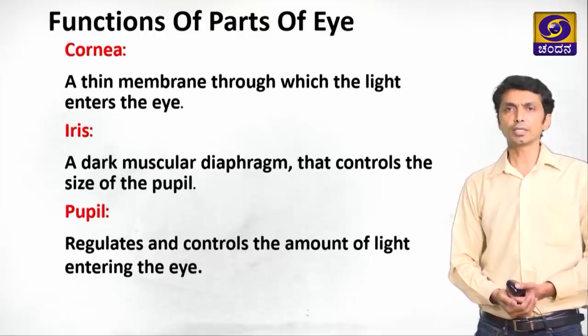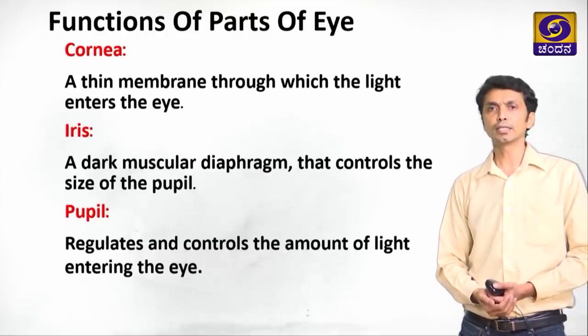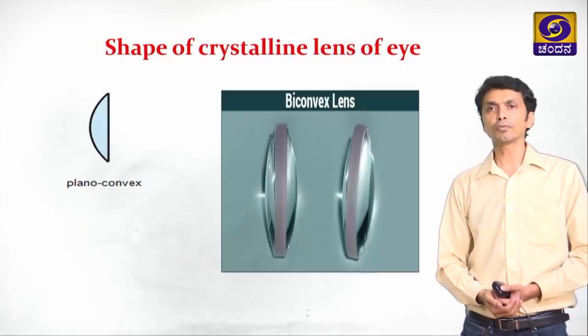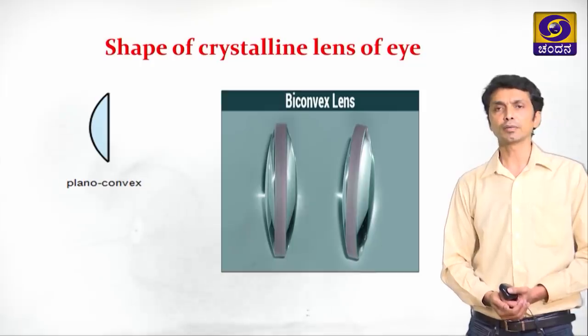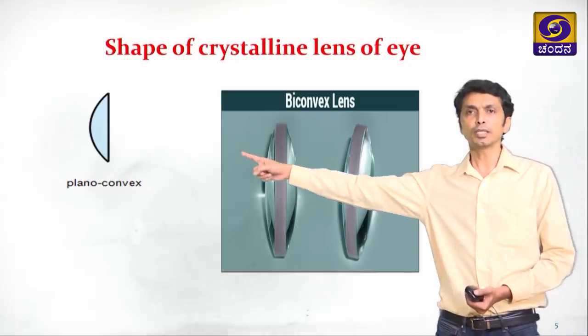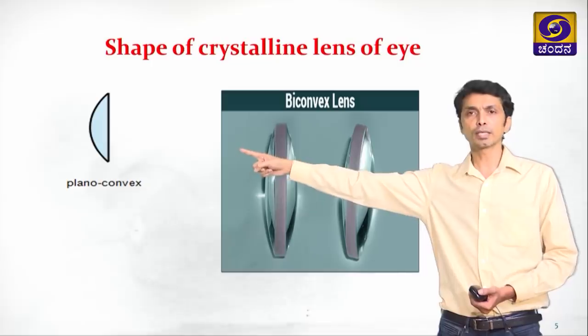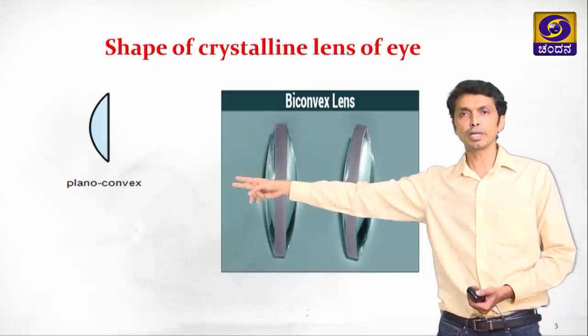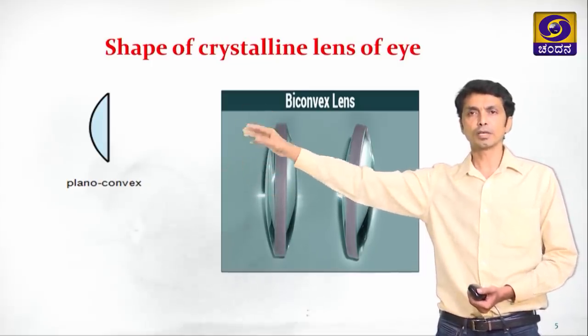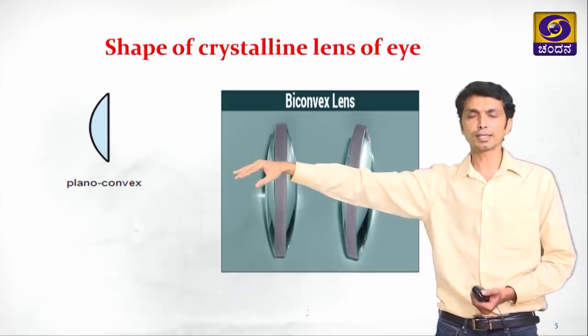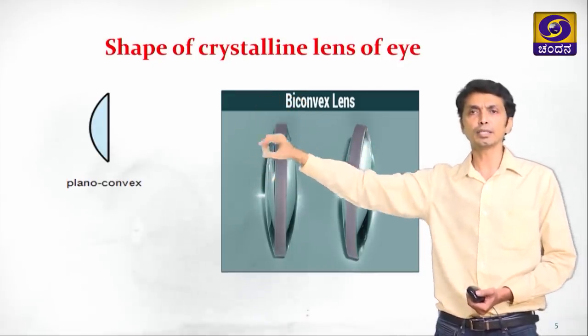So these are all the things that we just learned about the eye. Now, the shape of the crystalline lens of the eye. We know here in the image, this is a plano-convex lens. One side it is plane and the other side it is convex. Convex means it is bulged at the center and thin at the ends.